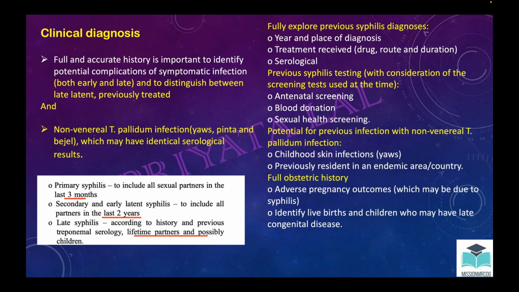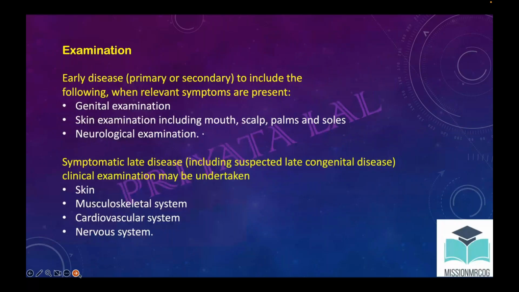So this part is very clearly mentioned in this new guideline only. You may get a question, part 2 people and part 3 people, when you get the station. At that time you have to explain what type of syphilis is there. They would give a scenario, you have to diagnose what type of syphilis it is. According to that, you have to speak about the screening, how long back the partner screening is required. So this is very important. Now, examination, like general examination and systemic examination, I will not speak too much about.